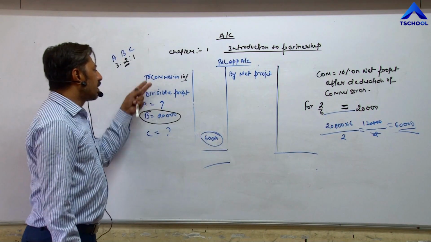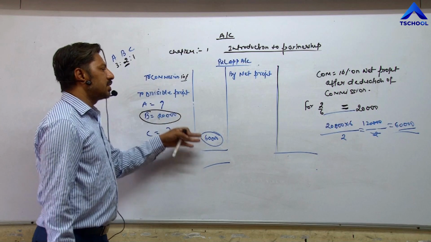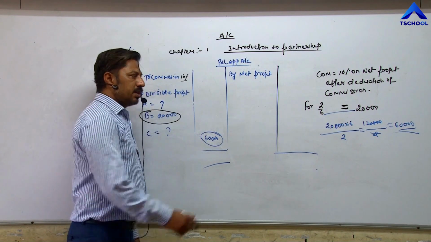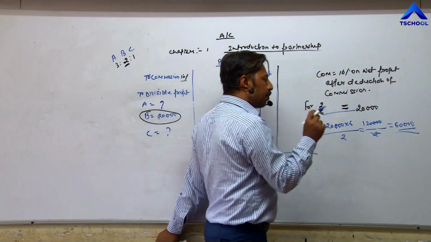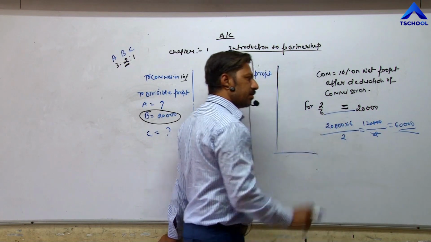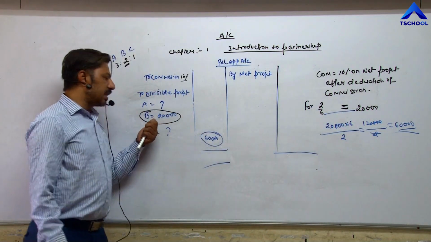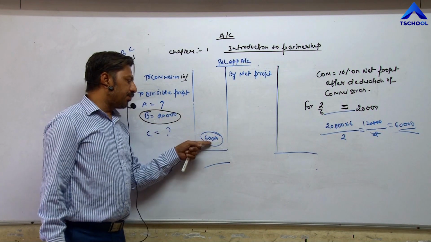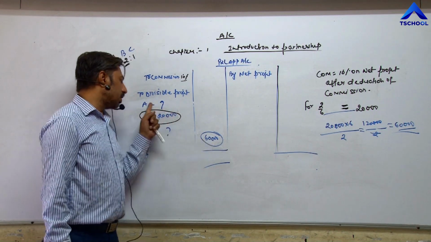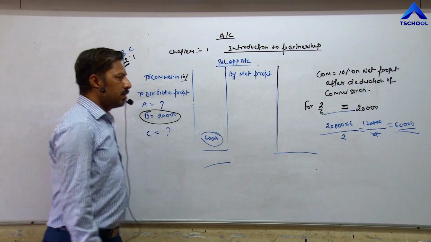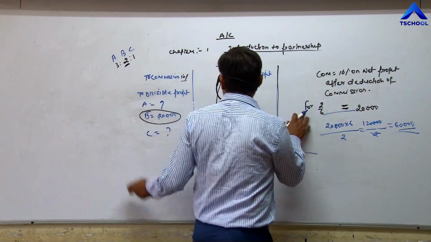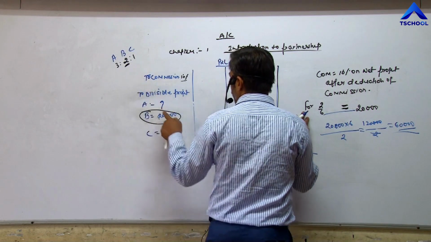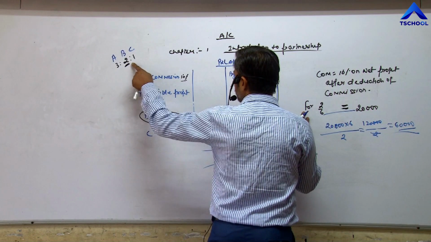Now you can calculate commission at 10%. 10% commission is 6,000. In this way we can calculate if one partner's divisible profit is given. Very easily we can calculate the divisible profit of the firm or of all three partners. Whatever share of that partner is given, in our example B's share is 2/6.